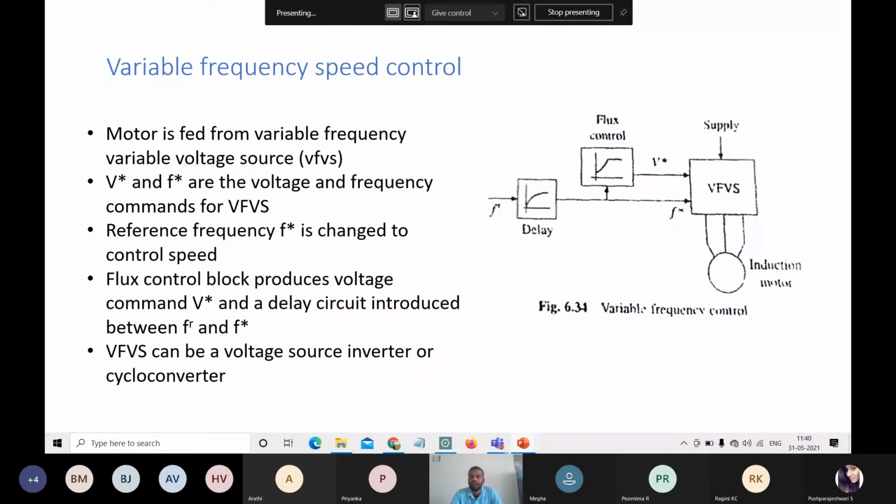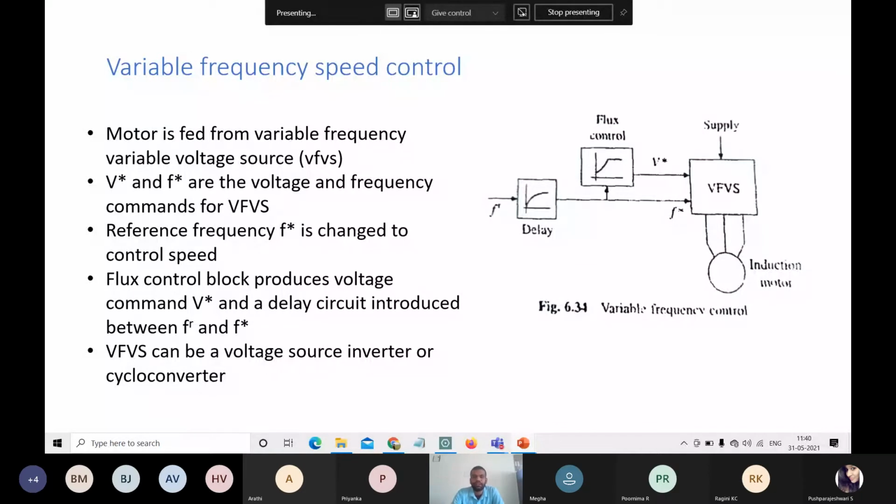Here the block diagram contains, normally, a flux control. A drive will be there which is mainly used to control the flux. The flux will be generated by using Faraday's experiment. You people know Faraday's experiment, how the flux is generated. So this flux control block will control the flux that is generated at the stator terminals.